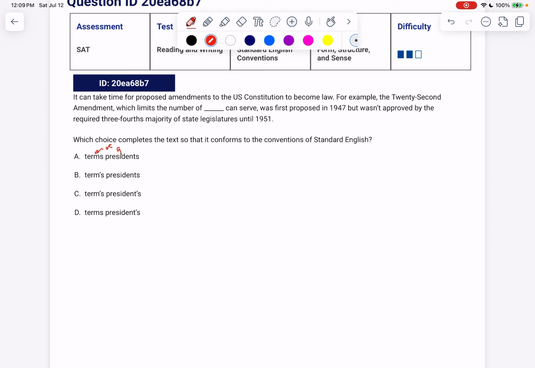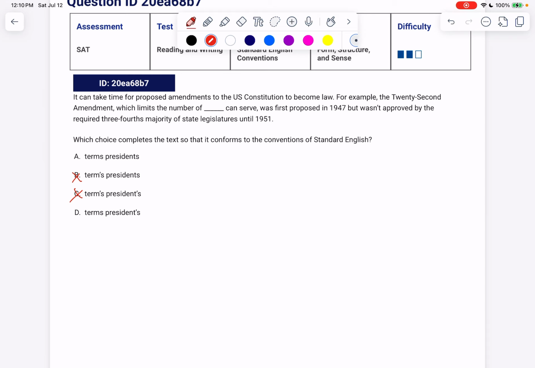If you want to say the terms should be possessive, is it the president of the terms? No, that doesn't make sense: which limits the number of presidents of the terms. So terms should not be possessive, and we can get rid of the possessive terms. The terms don't possess the presidents, but do the presidents possess the terms? They do, but it's not the terms that's possessive.